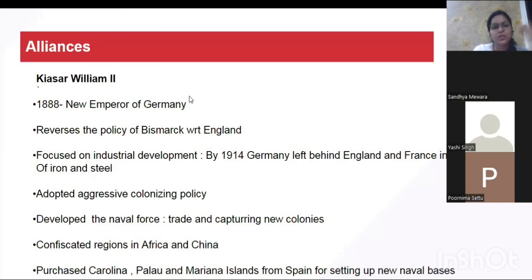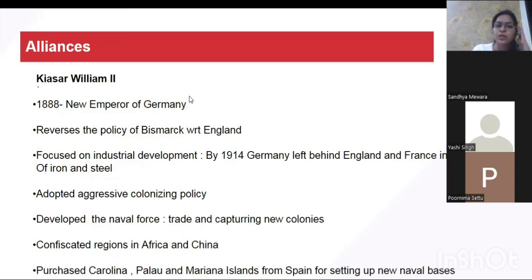He focused on industrial development, and by 1914 Germany left behind England and France with respect to iron and steel production. The newborn country surpassed England and France in the production of iron and steel, which is considered to be a base for industrial development. So that was the first thing done by Kaiser William II.